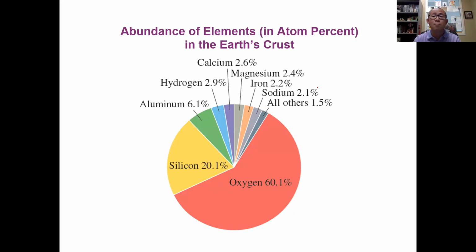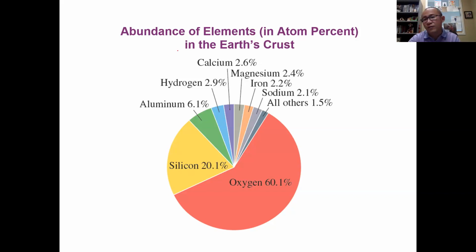The main components of these structures are silicates, basically silicon oxide salts. So that's why we have a lot of silicon and oxygen in the Earth's crust, because rocks and sand are mostly silicates.